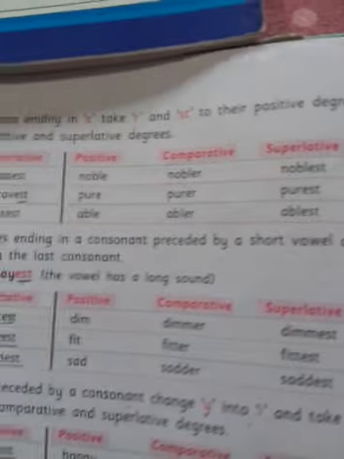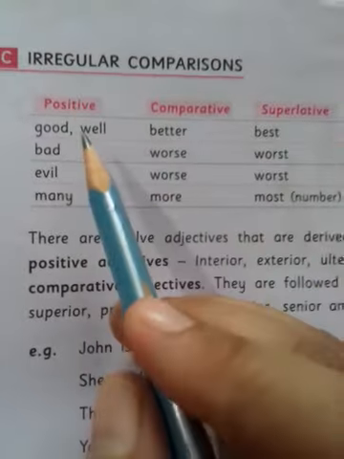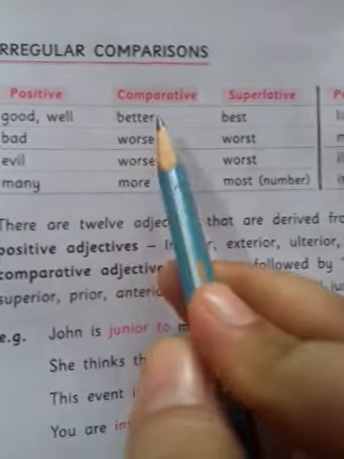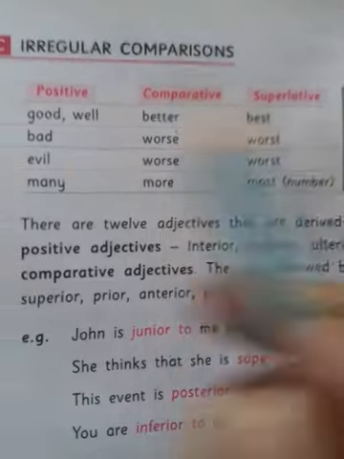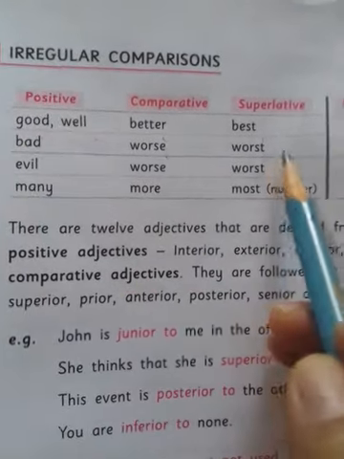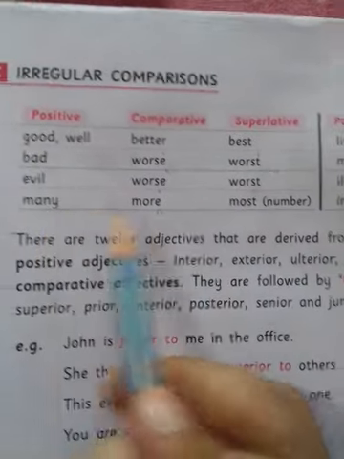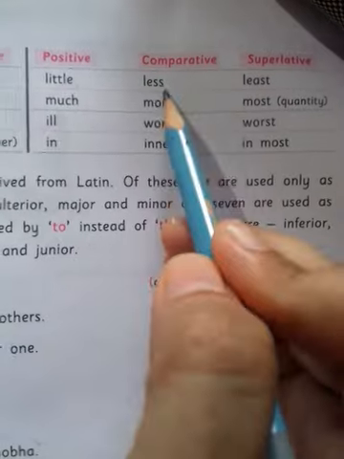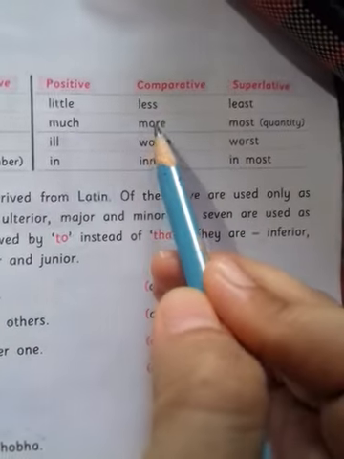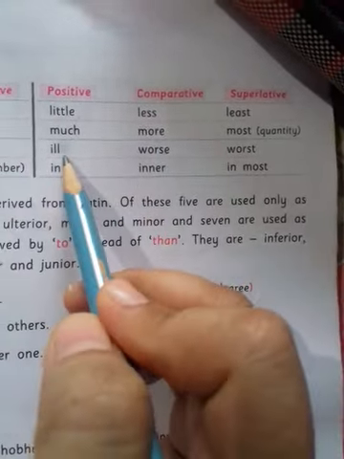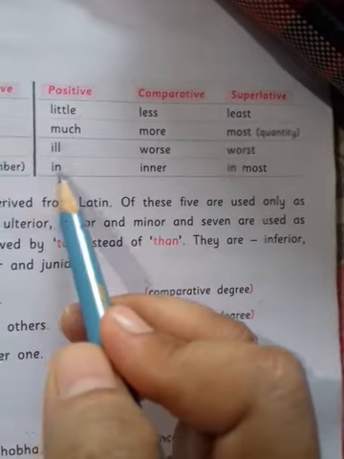Now next is irregular comparison, where all the 3 forms will be different. Positive, good and well. So comparative will be better, best. Bad, worse, worst. Evil, worse, worst. Many, more, most. Little, less, least. Much, more, most. Ill, worse, worst. In, inner, inmost.